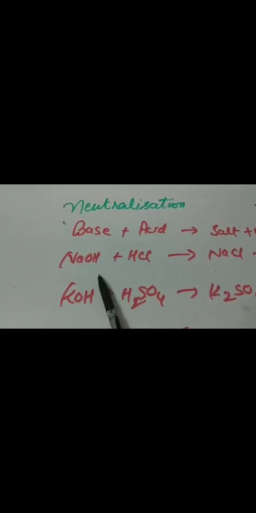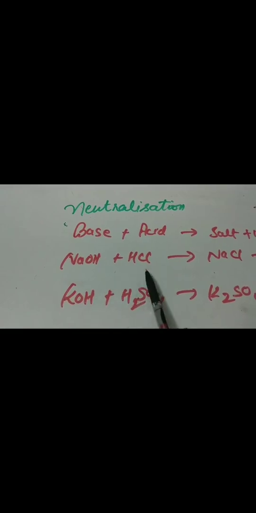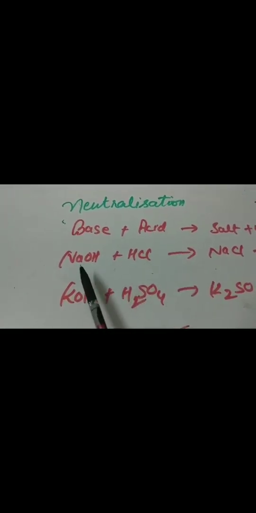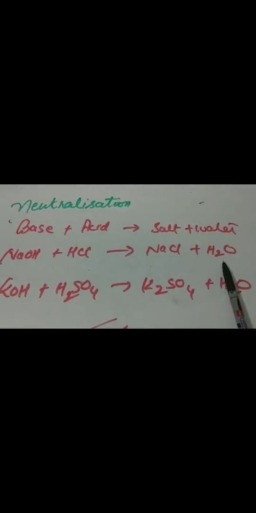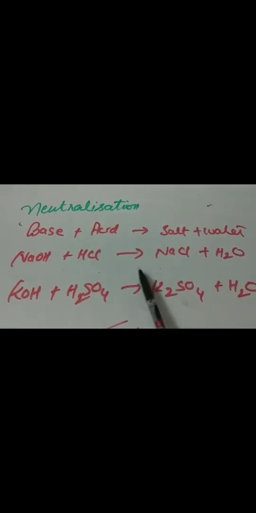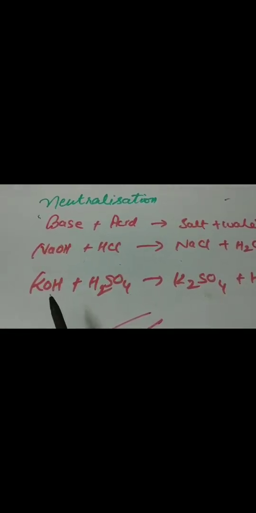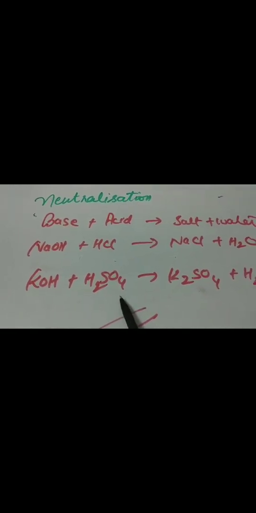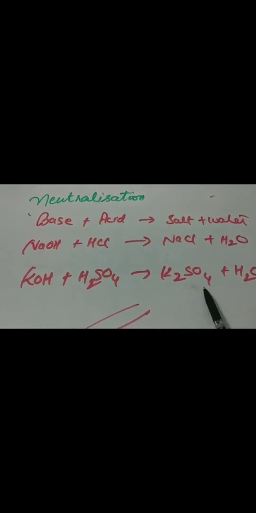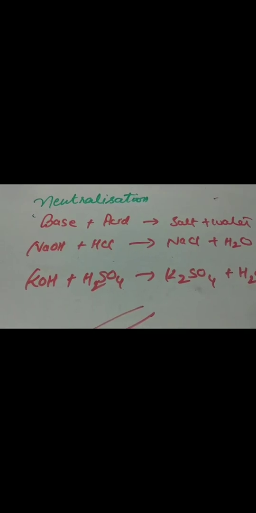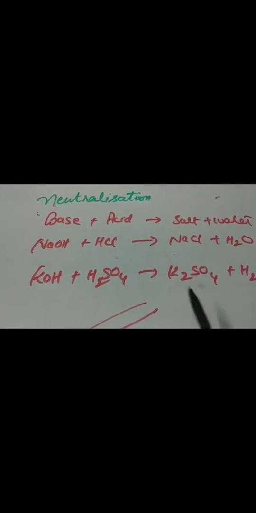When sodium hydroxide, we know these are the bases, and HCl, hydrochloric acid, these are acids. When sodium hydroxide reacts with HCl, it forms sodium chloride and water. So this one is the neutralization reaction. Potassium hydroxide, when it reacts with sulfuric acid, forms potassium sulfate and water. Potassium sulfate is a salt, and water is in liquid form. During this reaction we will get these products. So these are known as neutralization reactions.